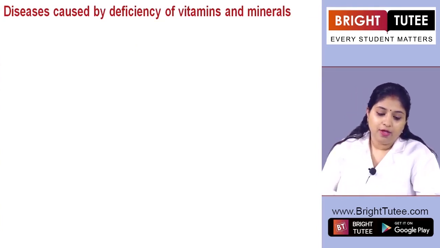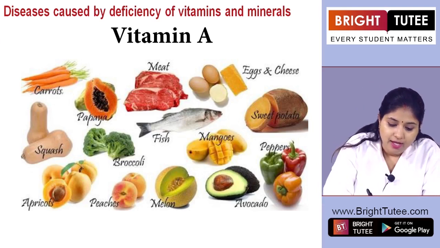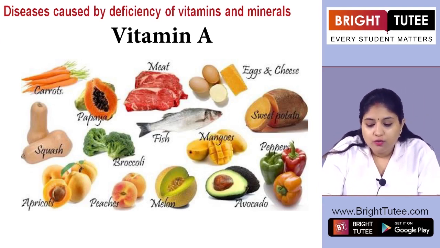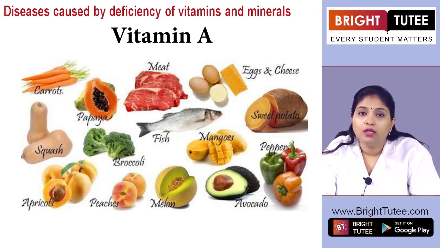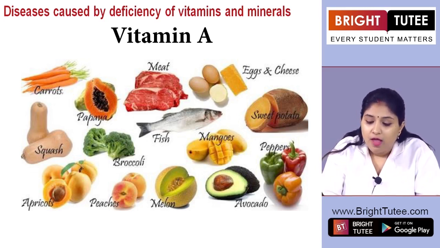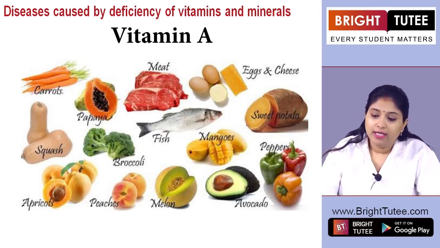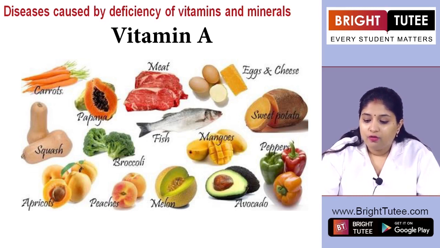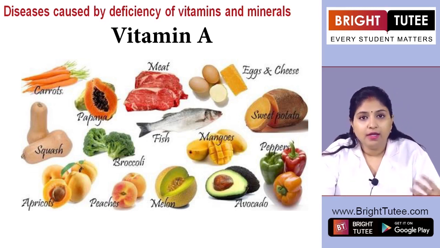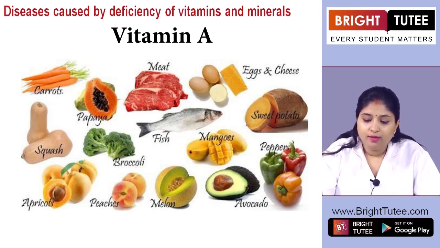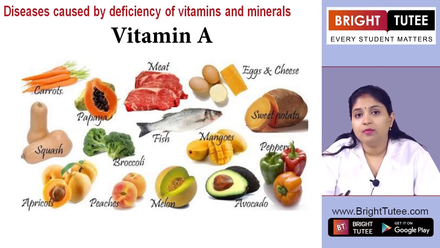First of all, let's see what happens if there is a deficiency of vitamin A. The deficiency disorder is loss of vision. Usually this vision loss is seen during the night time, right? So what are the symptoms? First of all, what exactly do we mean by the word symptom? Usually these are the signs that you see in a person. This is something indicating that something is wrong, that is not normal. This is what we see when we associate these signs and symptoms with a disease.